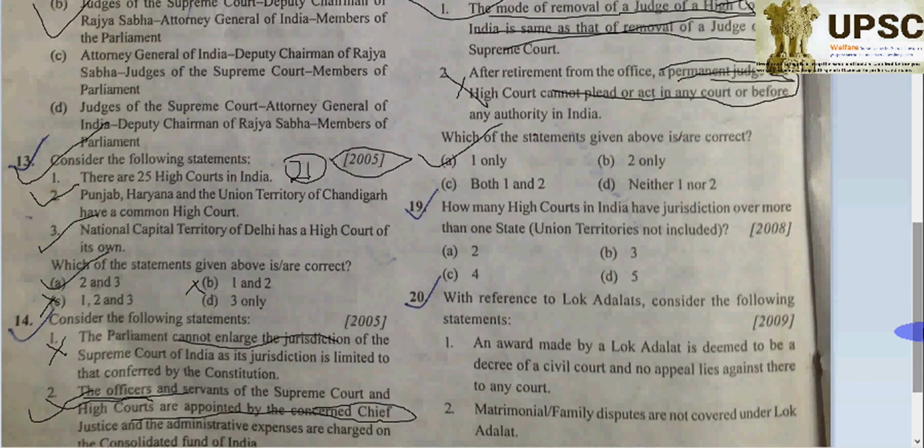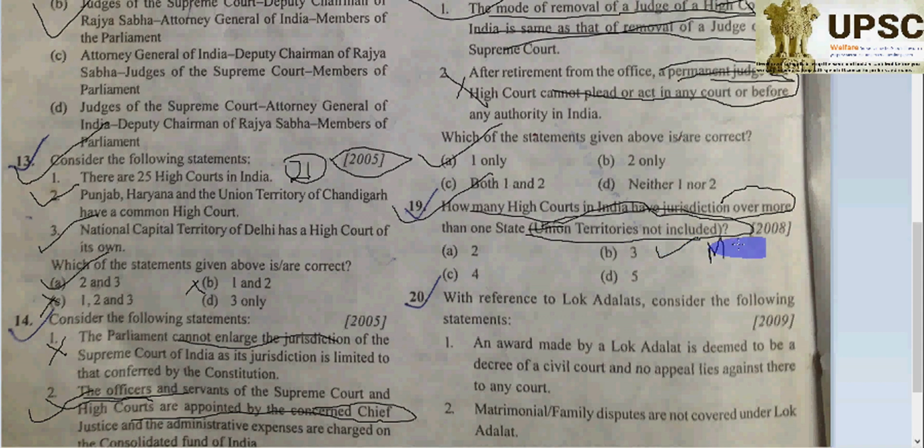That's why I'm saying that concepts are repeated again and again. So let's have this question once again, which has also already been asked. How many High Courts in India have jurisdiction over more than one state, not including union territory? Kolkata has jurisdiction over Andaman and Nicobar. Bombay has jurisdiction over more than one state, Maharashtra and Goa. So one is Bombay. Second is Haryana and Punjab, that is Chandigarh. And the third one is your